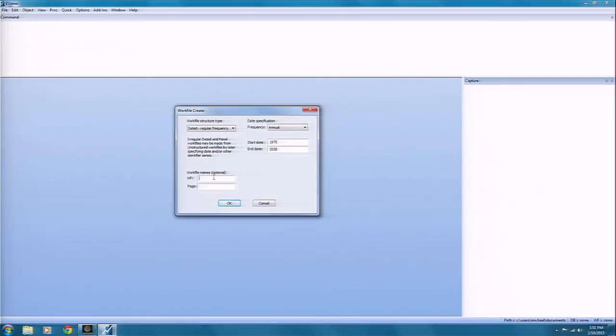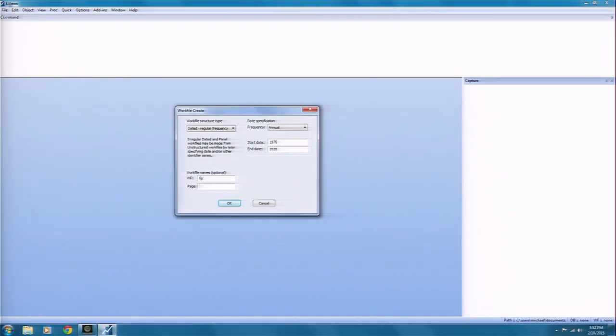The work file field, where it says WF, all it wants is the name of the work file that will appear on the hard drive or the disk. So I'm just going to call it Fiji. The page is sort of like a section of the work file which will contain all of the Fiji data that you saw in the Excel spreadsheet, and that page will have the same frequency as the current work file.